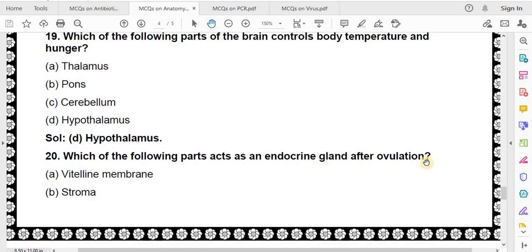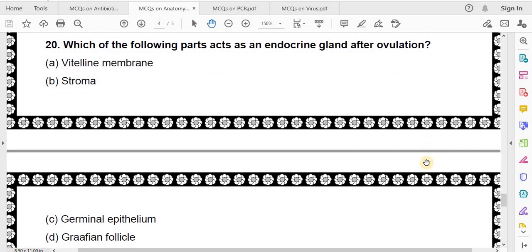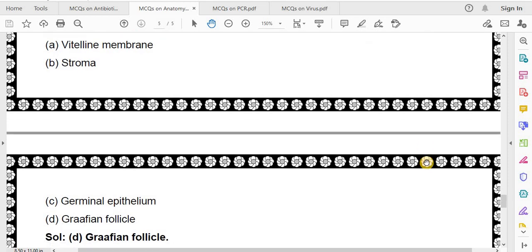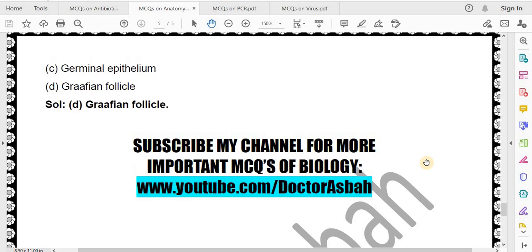Which of the following parts act as an endocrine gland after ovulation? Vitelline membrane, stroma, germinal epithelium, Graafian follicle. Correct answer is Graafian follicle.